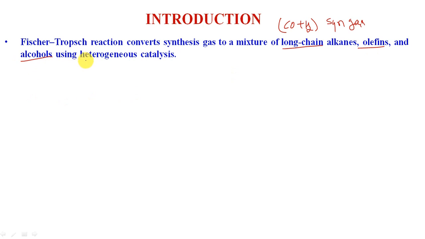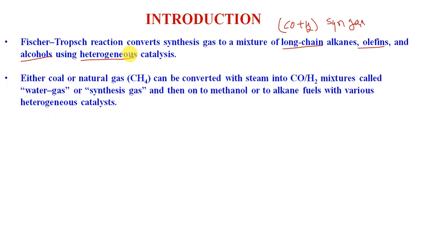And as I told you earlier, it is a heterogeneous type of catalysis, which means it involves surface reactions. Now, how can we prepare this CO and H2, meaning syngas or synthetic gas? We can use either coal or natural gas, meaning methane, to convert it into a mixture of CO and H2, meaning syngas. This syngas is also known as water gas. And after this, we can convert this water gas into different organic compounds using a suitable catalyst.